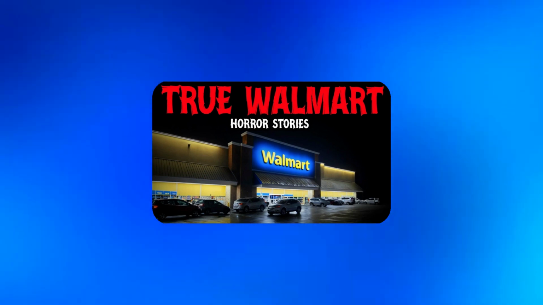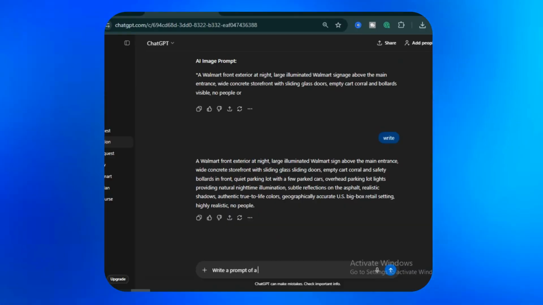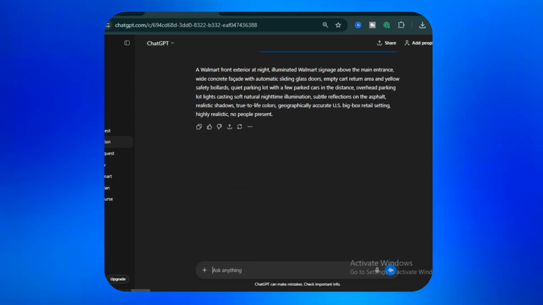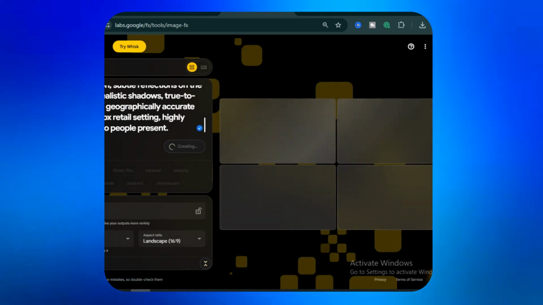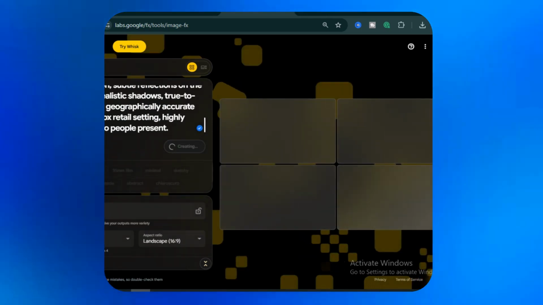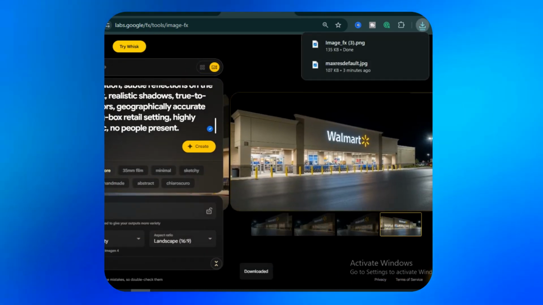As you can see, we're using the front area of a Walmart for this one. Next, go back to the chat where you created the image prompts for your video scenes. From there, just ask it to generate a Walmart front side scene. Copy that prompt and paste it right here. Once it loads, you'll see the result. It already looks pretty solid. And if you want to add or change anything, just tweak the prompt a little until it matches your vibe.